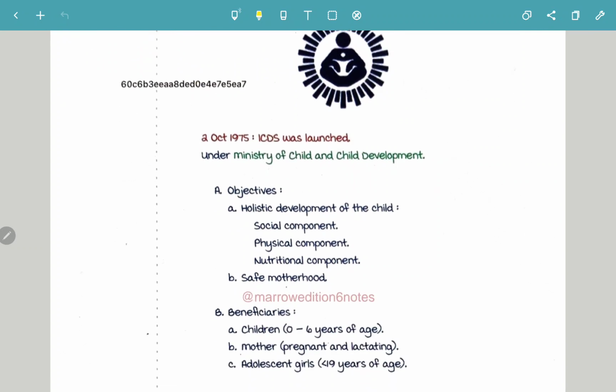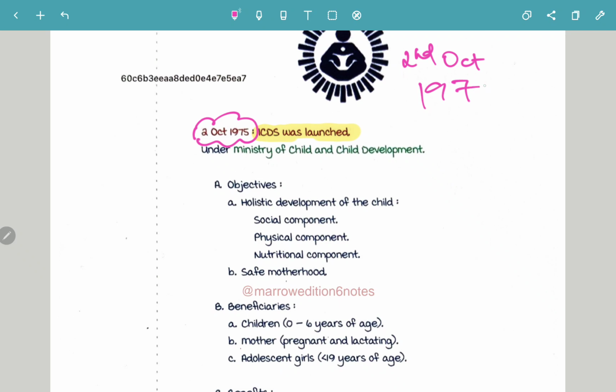Now on 2nd October 1975, ICDS was launched. Very important. So when was ICDS launched? ICDS, Integrated Child Development Services, was launched on 2nd October 1975. 2nd of October on Gandhi Jayanti. Remember, ICDS was started on Gandhi Jayanti, that is 2nd October 1975.